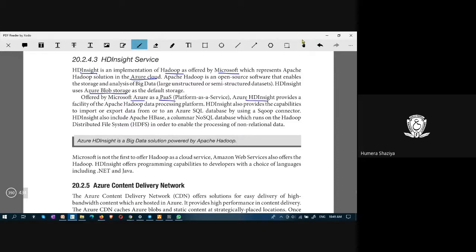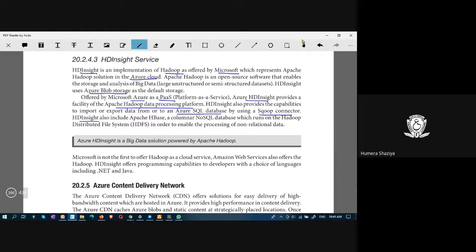Azure HD Insight provides the facility of the Apache Hadoop data processing platform, and it provides capabilities to import or export data from or to an Azure SQL database using the Sqoop connector. This is a software connector that connects these two things, so that between HD Insight and Azure SQL database, you can move the data to and from.